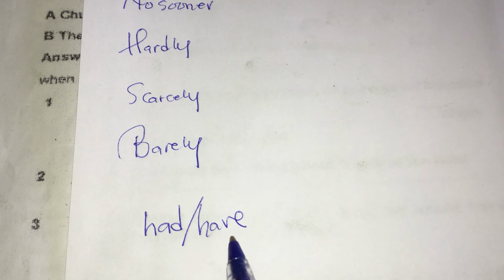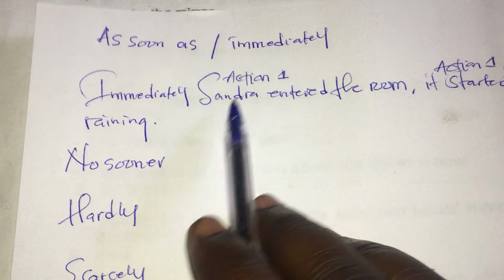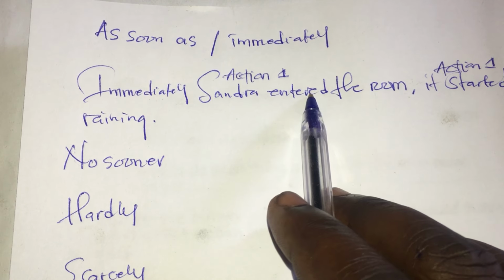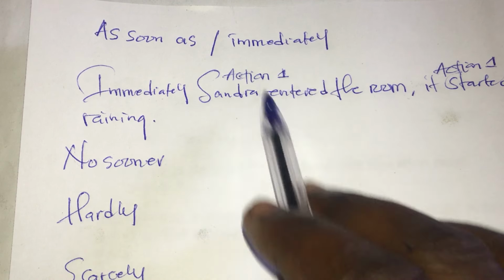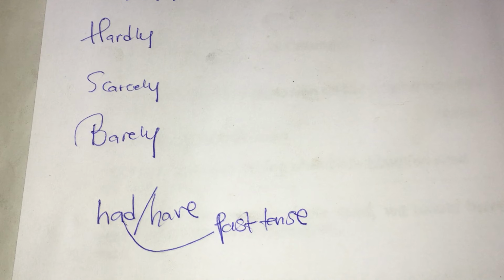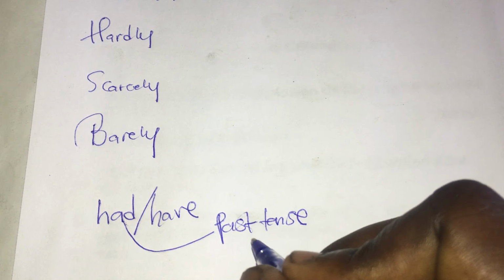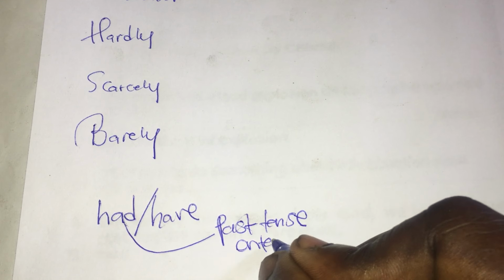What does this simply mean? Check. We have immediately Sandra entered. So Sandra, it is the subject. After the subject, we have the verb. Okay, so this is the verb. A verb is a doing word. Okay, it's an action word. So for you to enter something, you take an action. So this word entered, it's a verb. So when you say no sooner had, you have to maintain the same past tense. You have to maintain the same entered.